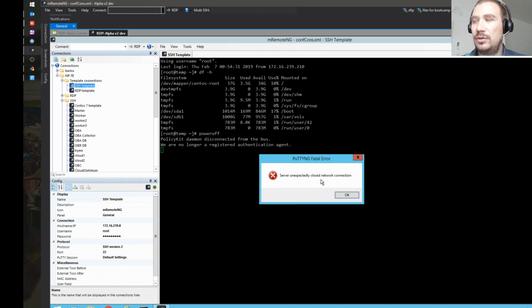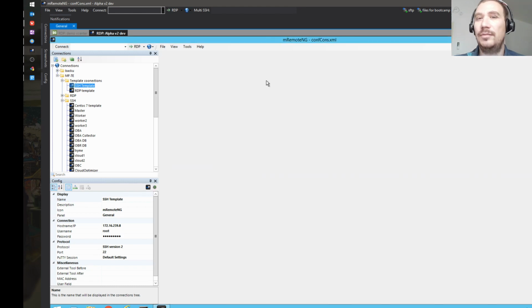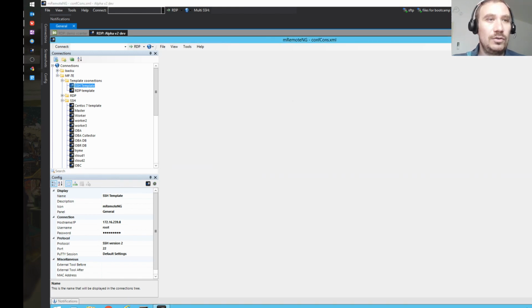So we're going to use power off. We are no longer a registered authentication agent. Well, why do we care? We don't. Great. So this is how you mount a new hard drive to your Linux system.